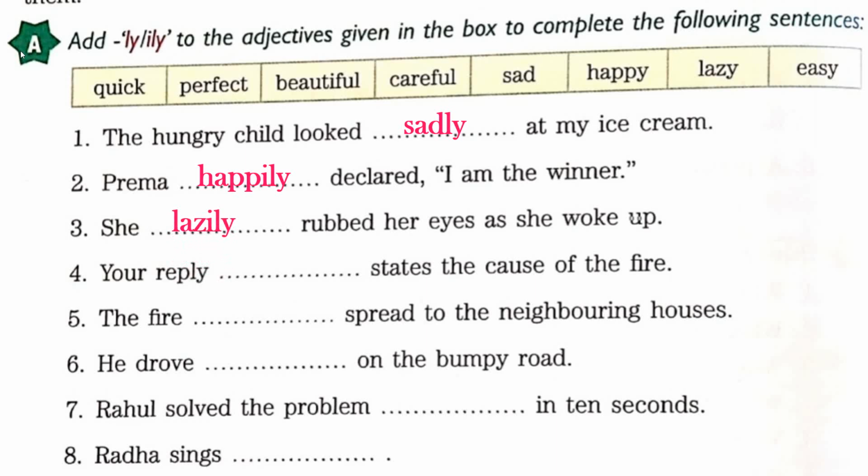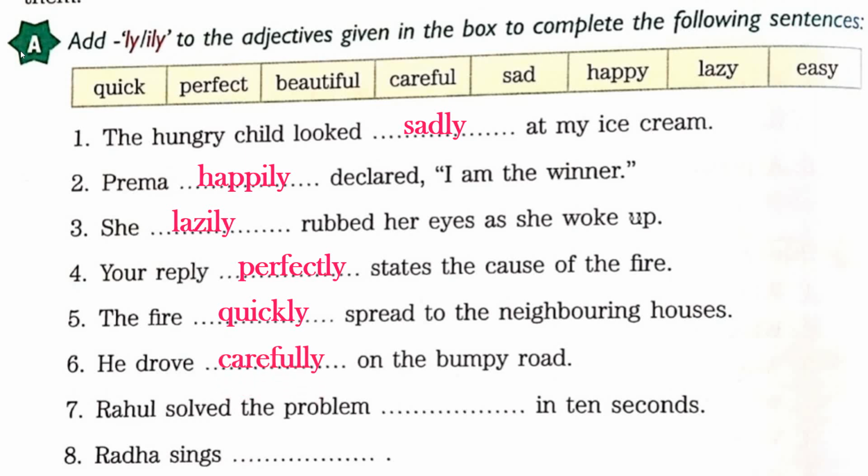Your reply dash states the cause of the fire. So your reply perfectly states the cause of the fire. The fire dash spread to the neighboring houses. See children, spreading is done very fast. So you can write, the fire quickly spread to the neighboring houses. He drove dash on the bumpy road. Suppose you are a very good driver. So what will you do? You will drive carefully. So he drove carefully.